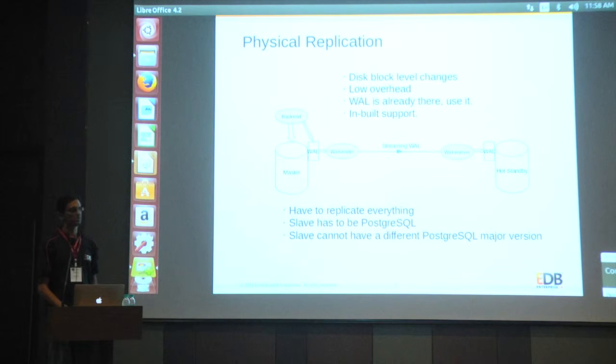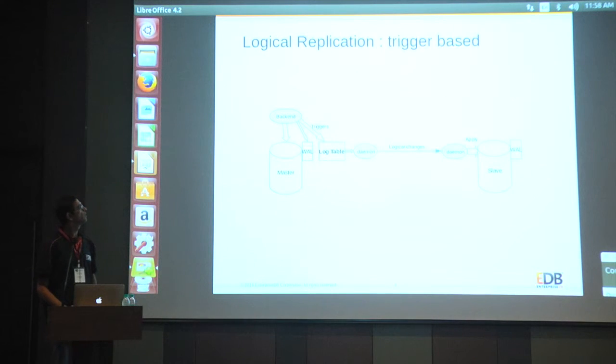So what can we do about this? If we want to handle all of these things, what comes to our help is logical replication. We have a kind of logical replication even now, but that is trigger based. Let's take the example of Slony. Slony does this pretty well because it actually is doing logical replication here. So every insert or every database update has to have a copy of that into some other table.